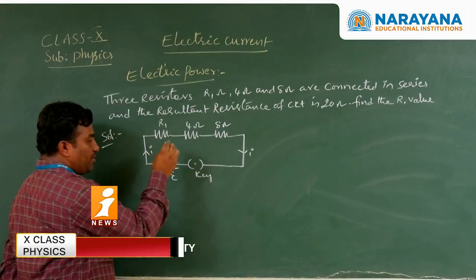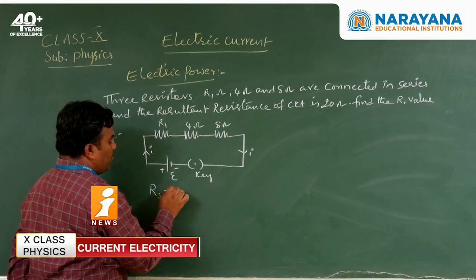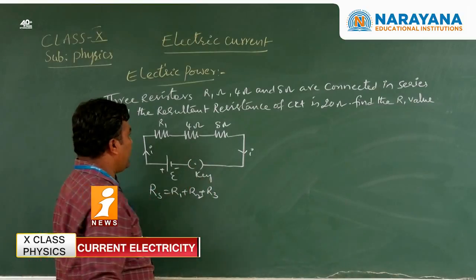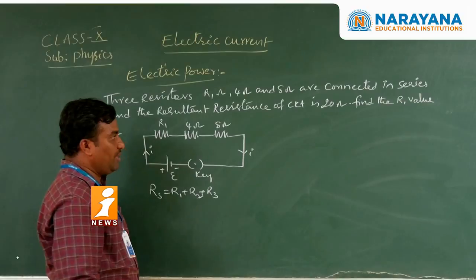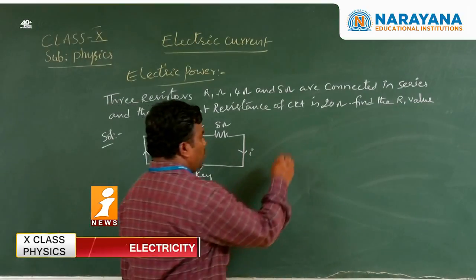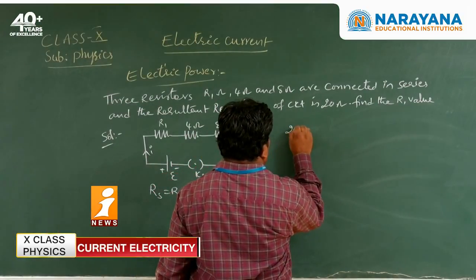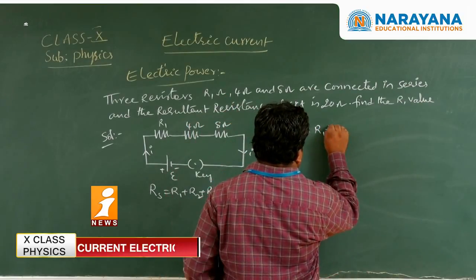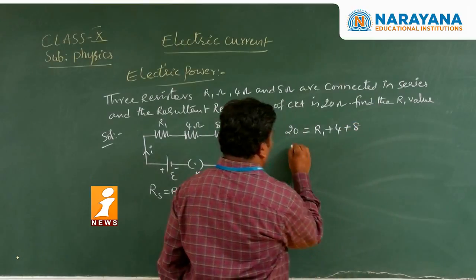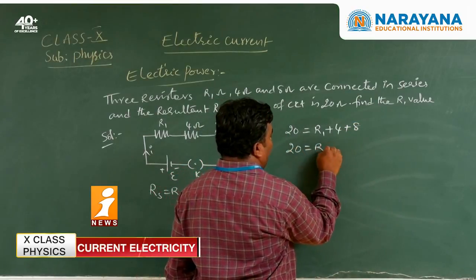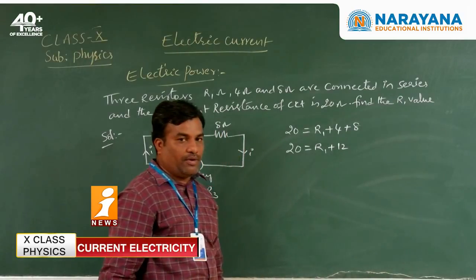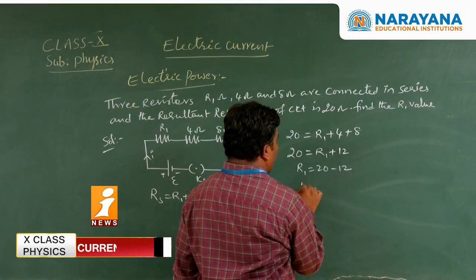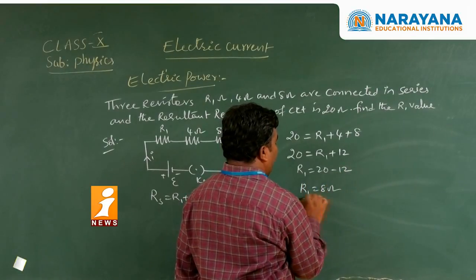What is the effective resistance in series? Rs is equal to R1 plus R2 plus R3. They have given the resultant resistance of the circuit as 20 ohms. So 20 equals R1, which we don't know, plus 4 plus 8. So 20 equals R1 plus 12. Next, R1 is equal to 20 minus 12. Therefore R1 is equal to 8 ohms.